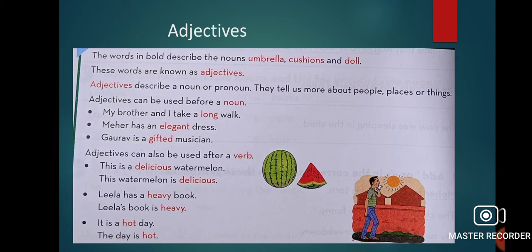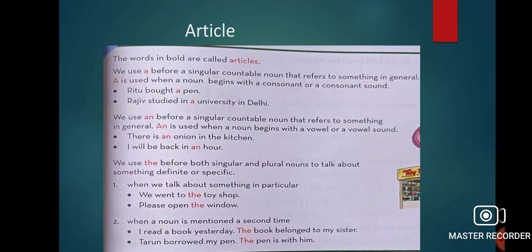Okay, so number 2, the second topic is article. Now we use a and the before some words, right? Like a pen, a book. We use an where we use a and specially we use an before a vowel.